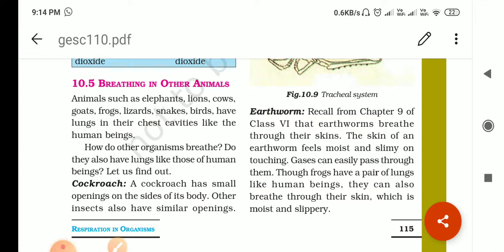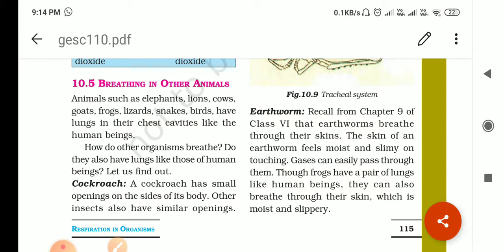Okay, let's start today's topic. It's the breathing in other animals. Other animals means other than human beings. Animals such as elephant, lion, cow, goats, frog, lizard, snake, and birds have lungs. These all have lungs in their chest cavity, like human beings, and they respire through their lungs.